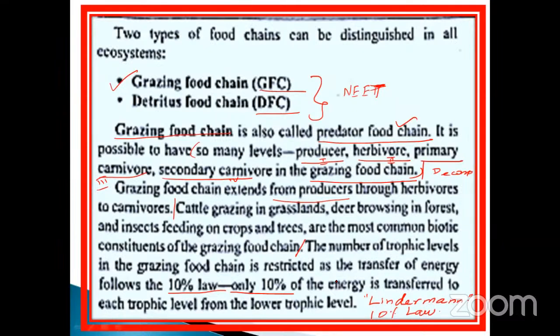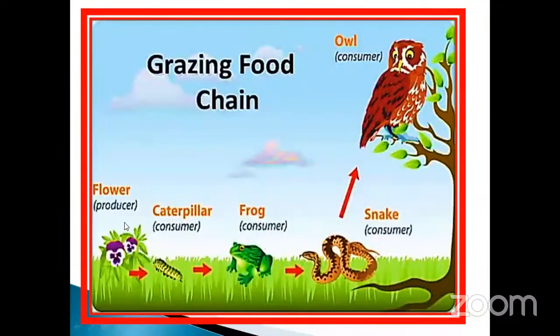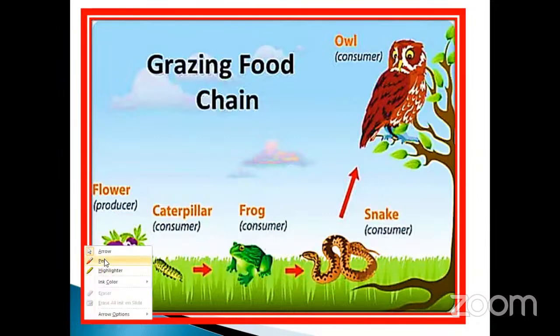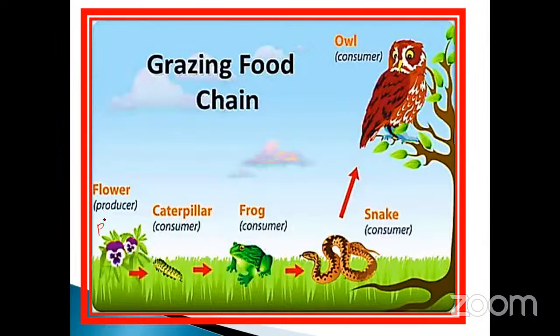Okay, my dear, see here. This is another type, the grazing food chain. Grazing means there is grass, where there is grassland. This is the producer. The plant is the producer, or grasses. Don't forget. The plant is eaten by the caterpillar, the first consumer, otherwise called the herbivore.